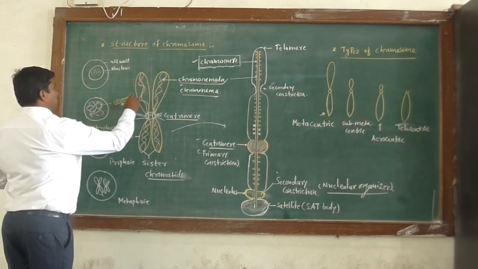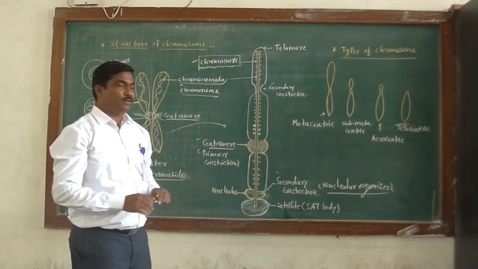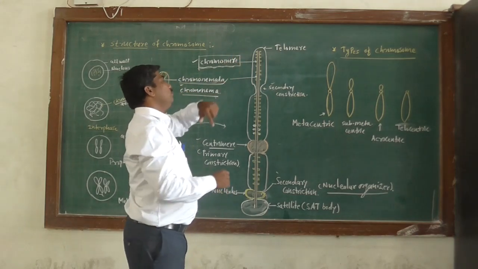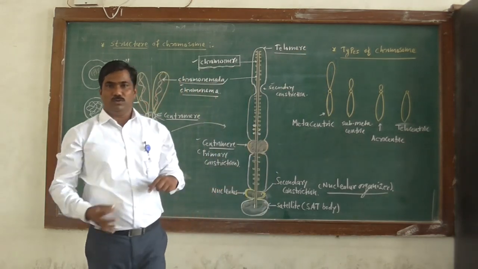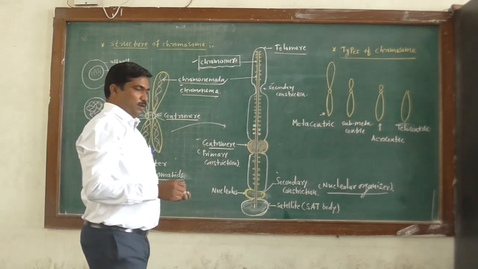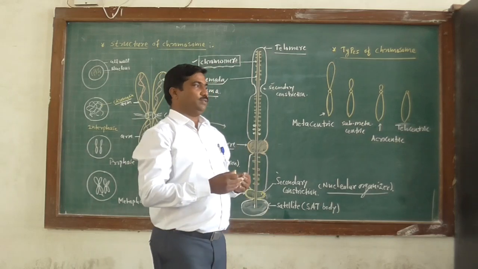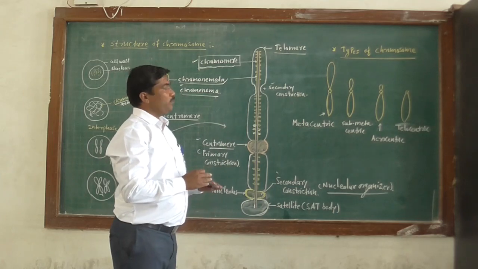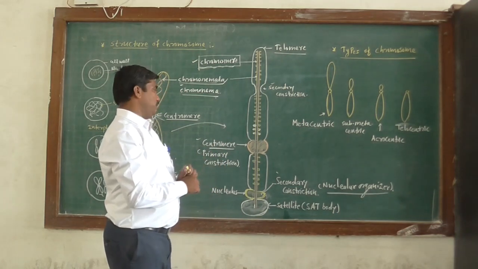Here chromatins or chromatids. Okay, so these are the different terms. Then the ends of the chromosome are known as telomeres. Telomeres prevent the attachment of two chromosomes within a nucleus. So the function of a telomere is that it prevents the attachment of two chromosomes within a nucleus.